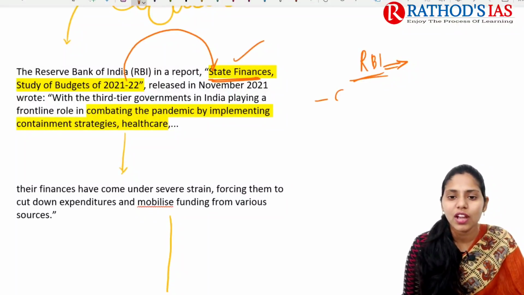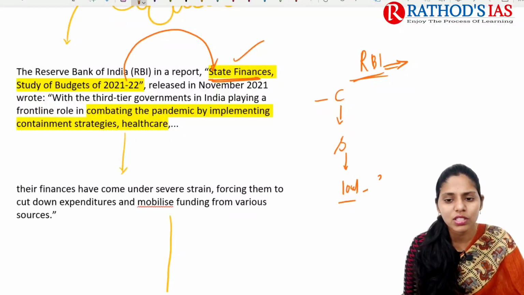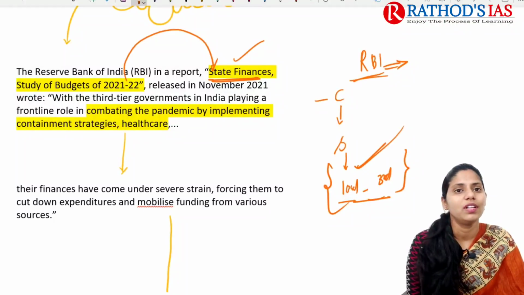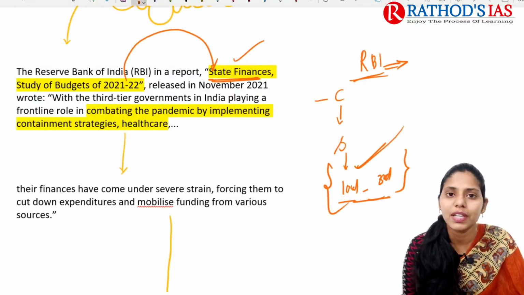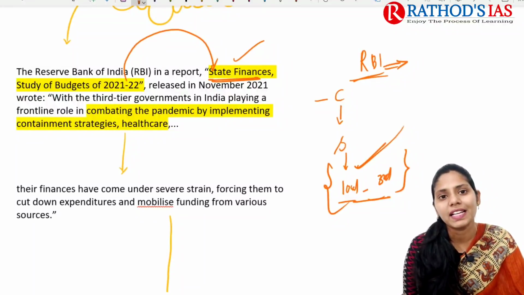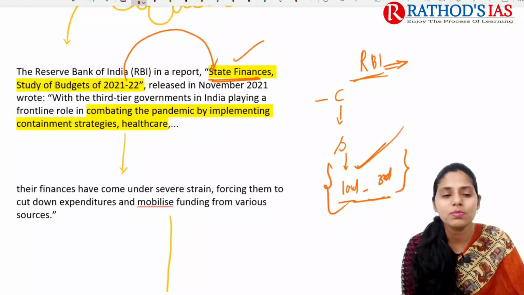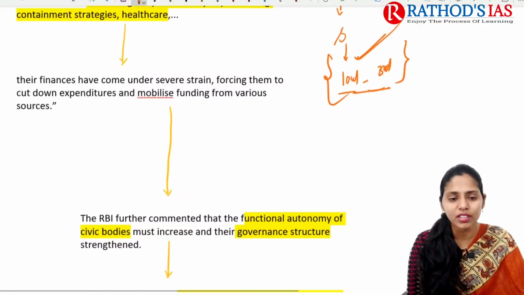So at the first tier we have the central government, below the central government we have the state government, and in the states we have local government, which mainly comes under our third tier of government, right? So at the ground level, at village level or at urban areas level, municipalities and panchayats played an important role. Especially, they focused on how to combat this pandemic, and they are mainly responsible for implementing containment strategies regarding healthcare, right?